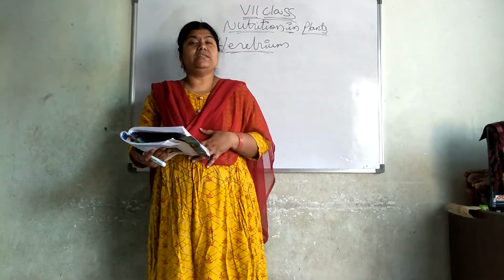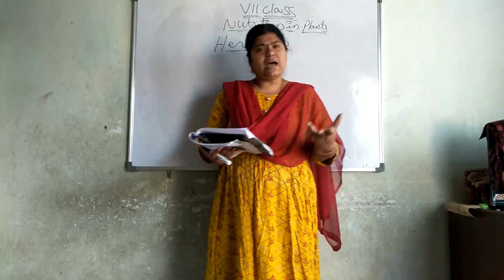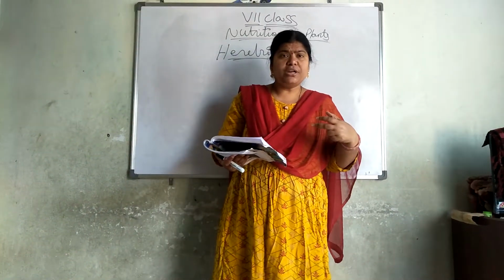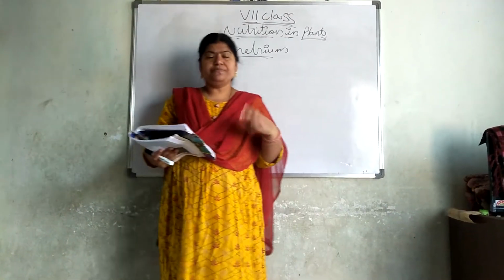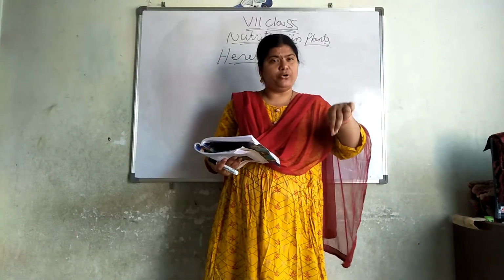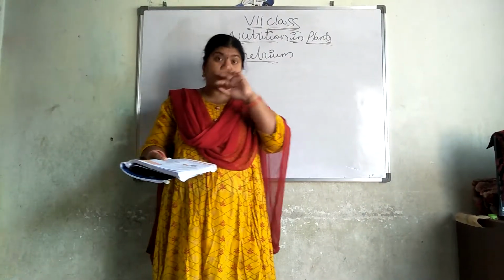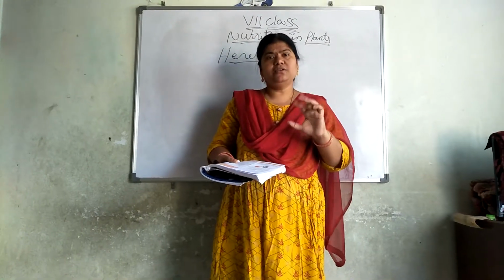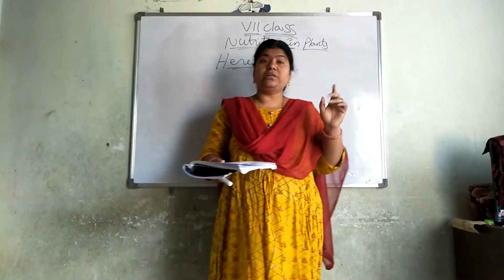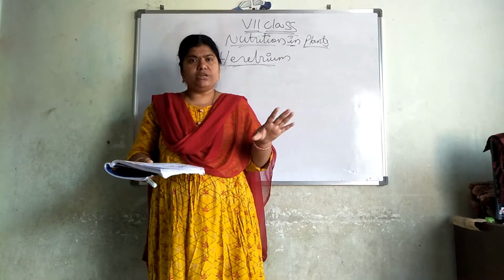Next one, what are proteins? Test for proteins, what we did, we took any protein food item like milk, dal, egg, anything you can take. And what are the things you have to use? Copper sulfate solution and sodium hydroxide solution. When we mix sodium hydroxide solution and copper sulfate solution with proteins, what will happen? The protein will be converted into violet or purple color, showing that proteins are present in it. If the solution turns violet or purple, that particular food substance contains proteins.